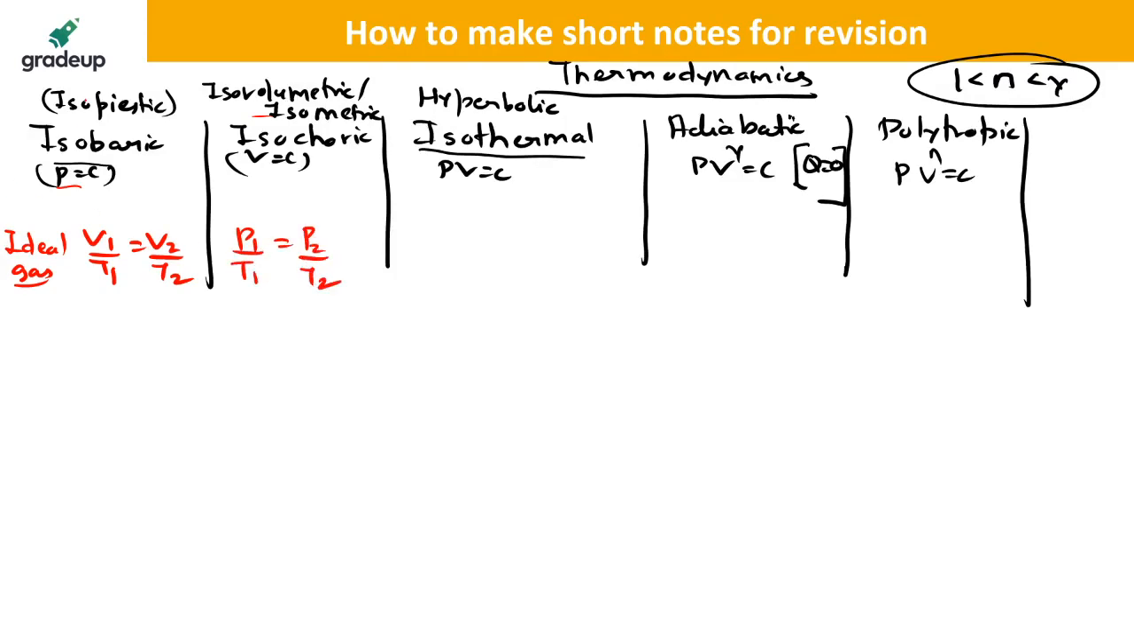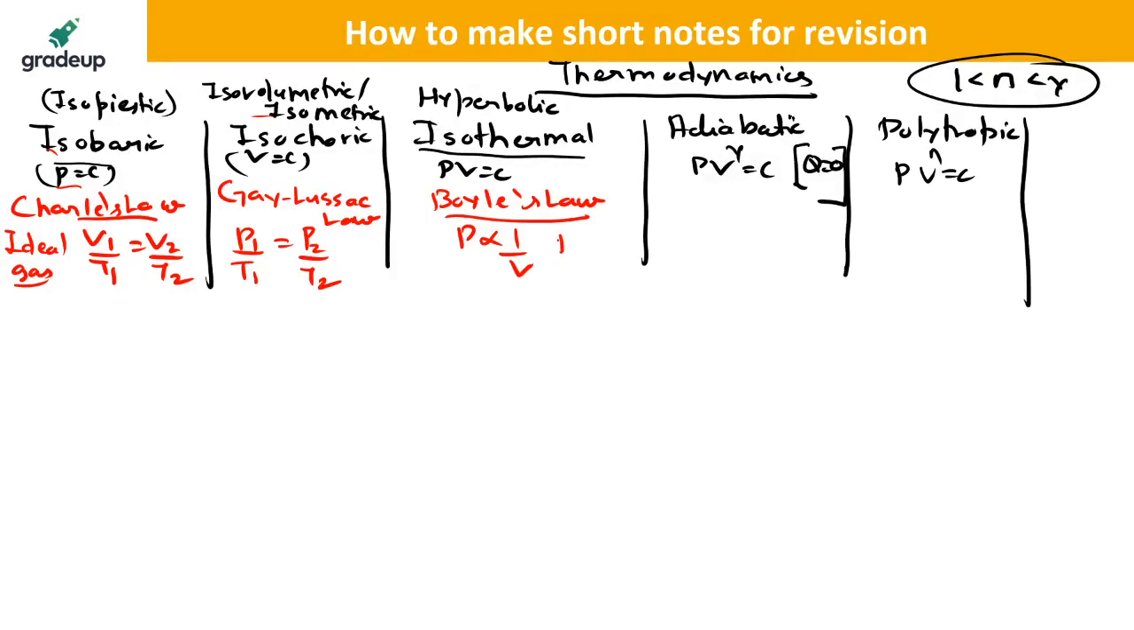One more important thing, this isobaric process is given by Charles' law. Charles' law says that for a given mass of a gas at constant pressure, the volume is directly proportional to temperature. Similarly, this law has been given by Gay-Lussac law: for a given mass of a gas at constant volume, the pressure is directly proportional to temperature. This is given by Boyle's law, where he said that at constant temperature, the pressure is inversely proportional to volume, or PV is equal to constant. This is an equation of a hyperbola, a rectangular hyperbola, that is why it is called hyperbolic process.